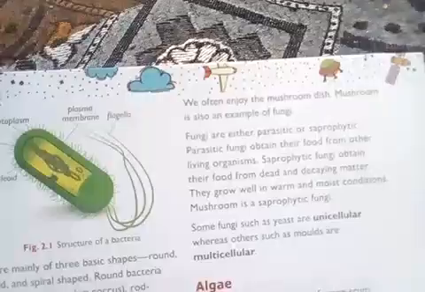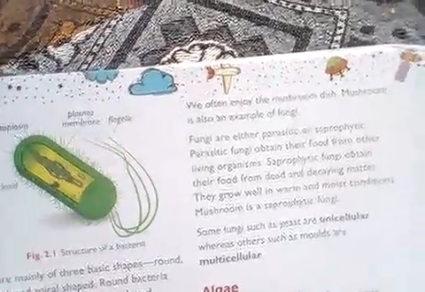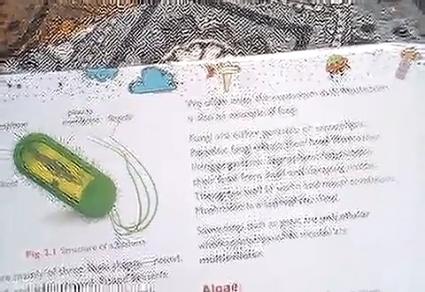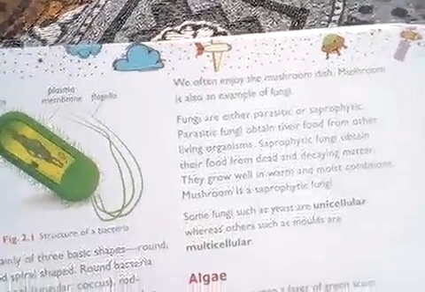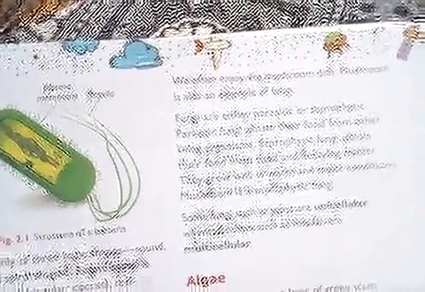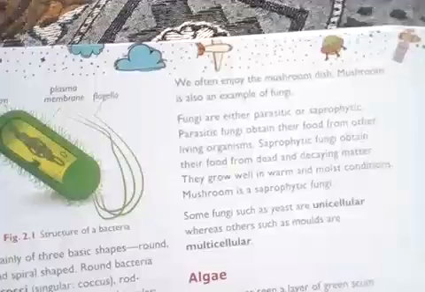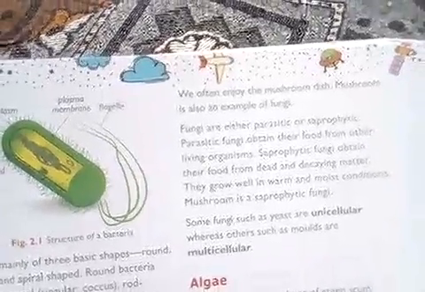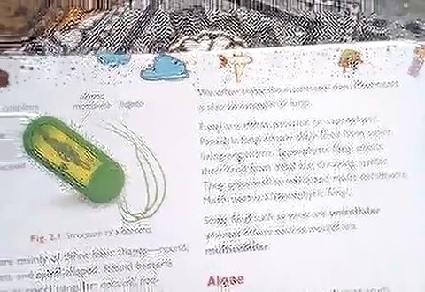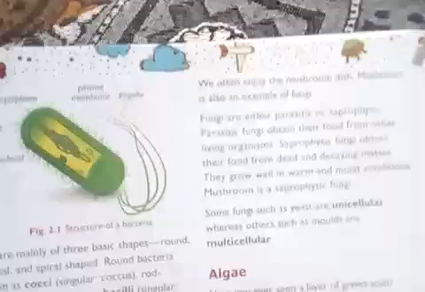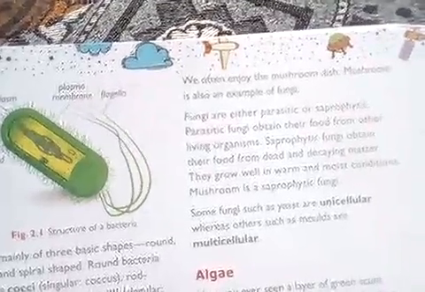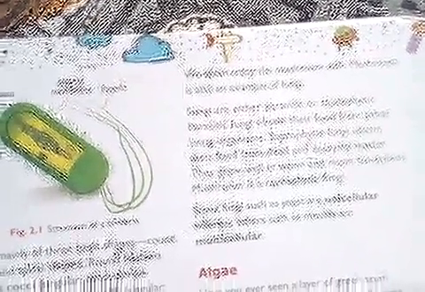In some marriage ceremonies and all, mushrooms are also given to you for food. Some mushroom dishes are also presented. So that mushroom also is an example of a fungus. Now fungi are of 2 types, parasitic and saprophytic. Parasitic means they obtain their food from other living organisms. That means they grow on trees, and they obtain all their food and nutrition from that tree. And saprophytes usually obtain their food from dead and decaying matter.